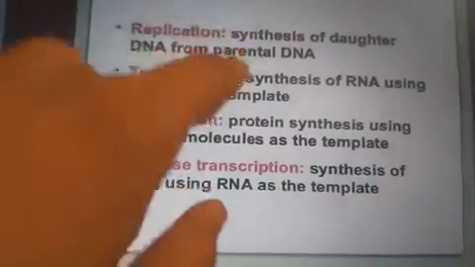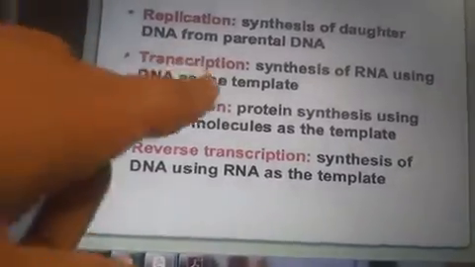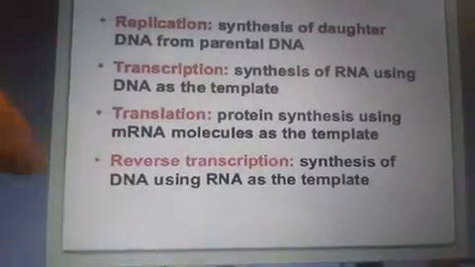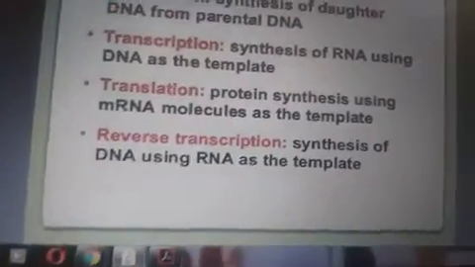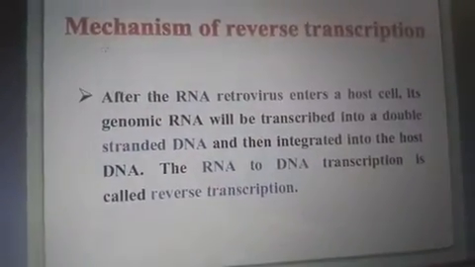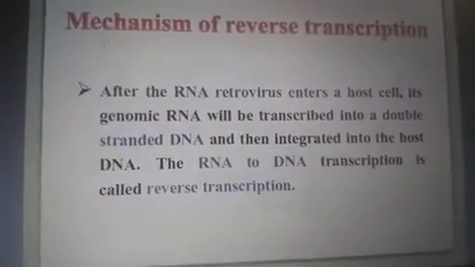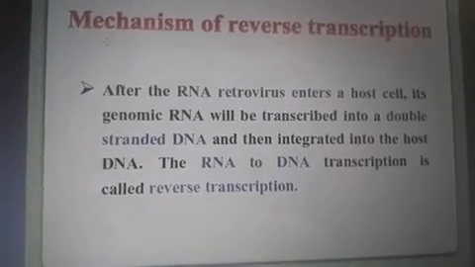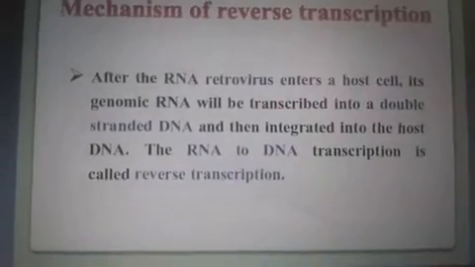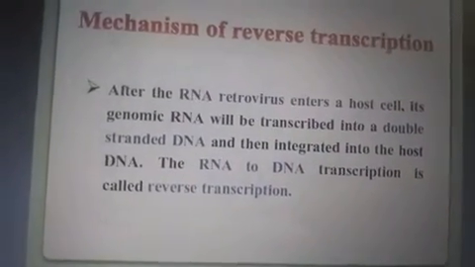Replication and the initiation process, DNA to DNA. Transcription, synthesis of RNA. Translation, protein synthesis. Reverse transcription, synthesis of DNA using RNA as a template. The mechanism of reverse transcription: the RNA retrovirus enters a host cell, its genomic RNA will be transcribed into a double-stranded DNA and then integrated into the host DNA.